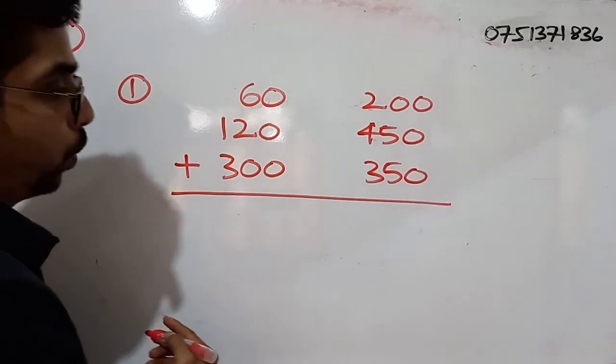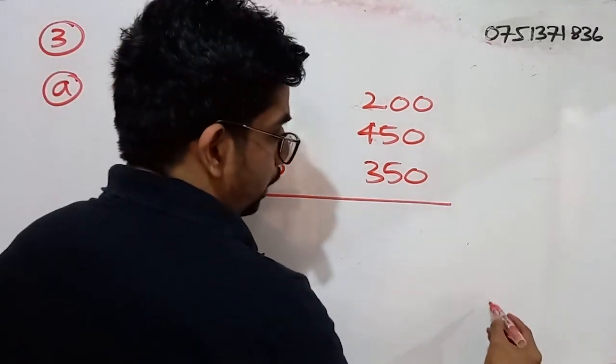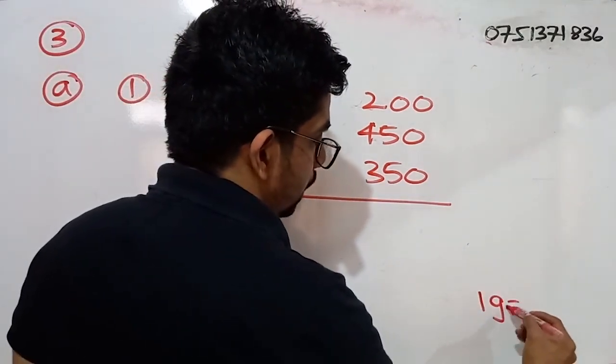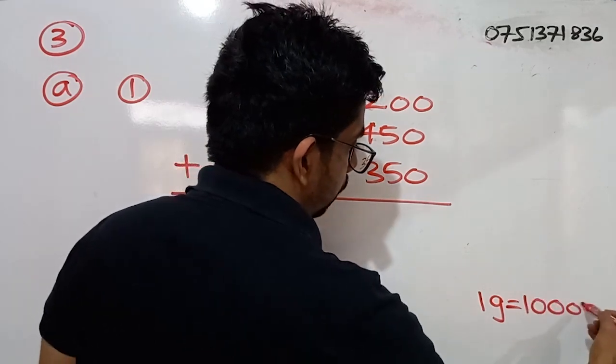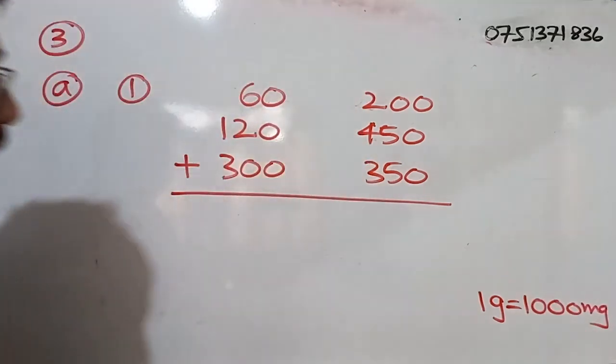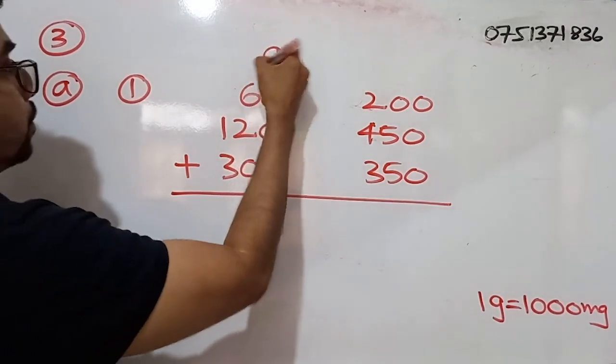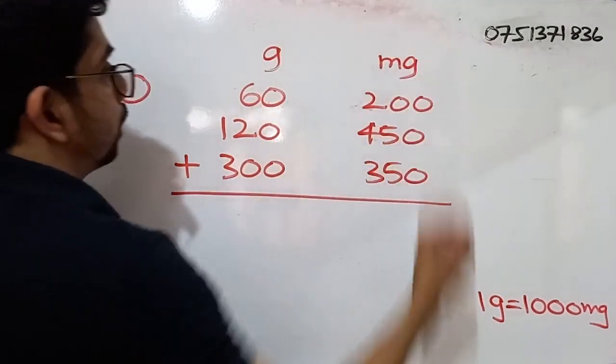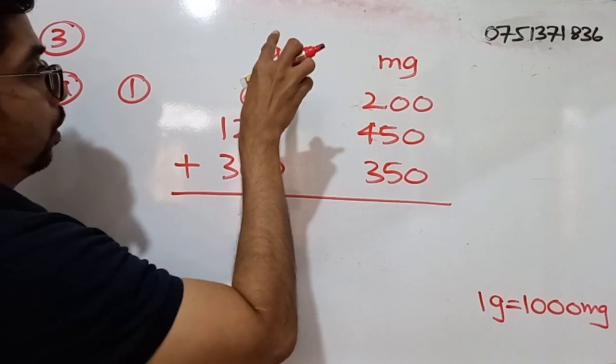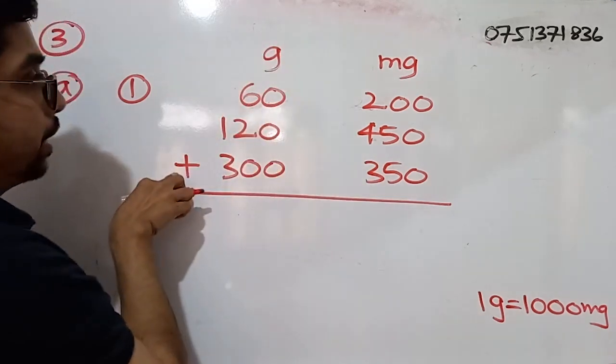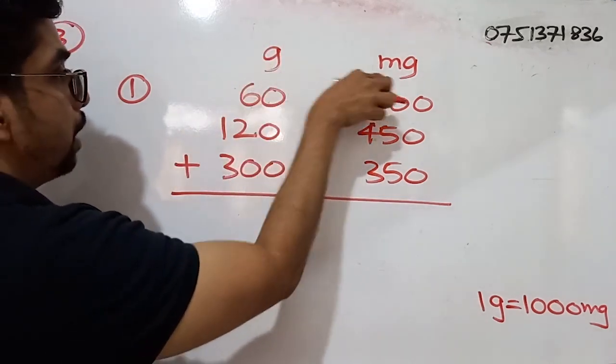Before we do anything, we know that 1 gram is equal to 1000 milligrams. Here we have grams, and this is milligrams. So we have to do an addition with grams and milligrams.